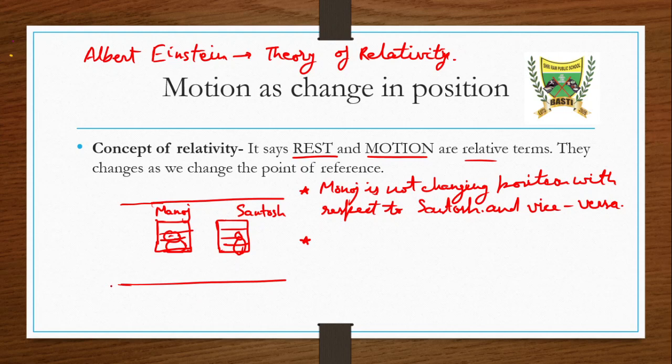Suppose that this is the platform. When Manoj looks outside, suppose that a third person, another friend of theirs, is here. His name is, let us say, Suresh.